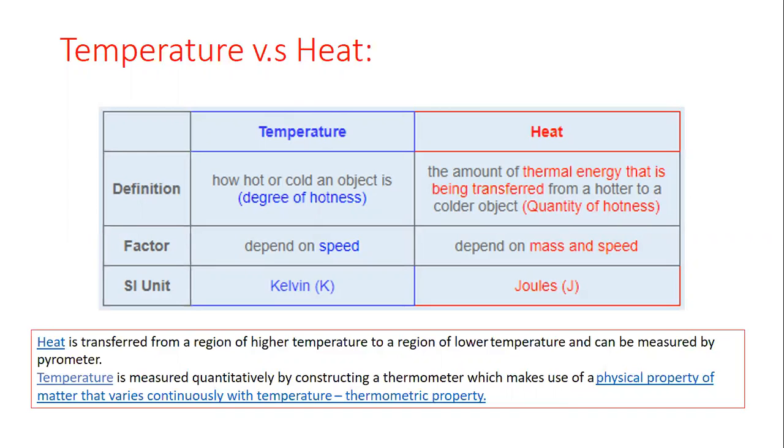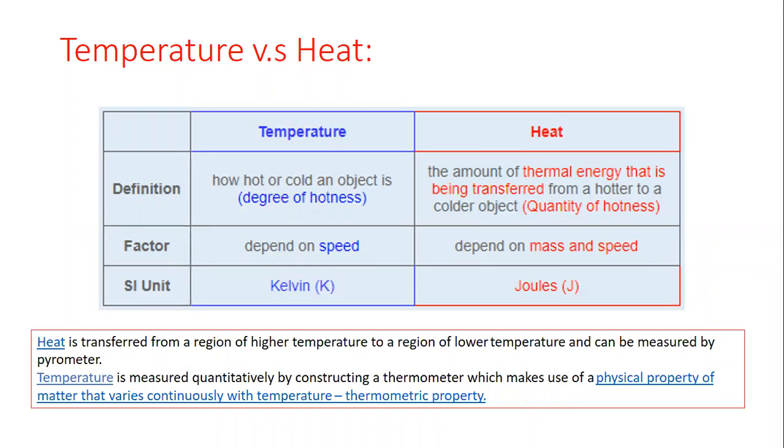If you want to understand the concept of heat, then we will consider an example of a hot cup of tea. If you place a hot cup of tea in a room, then even if you cover the top of the cup with a lid, after some time the cup becomes cold. Why? Because the hot cup of tea is a hotter region and the surrounding is a colder region. And we know that heat is a form of energy which always travels from a hotter region to a colder region. That's why the heat travels from the hot cup of tea to the colder surrounding. So that's why after a certain time a hot cup of tea becomes cold.